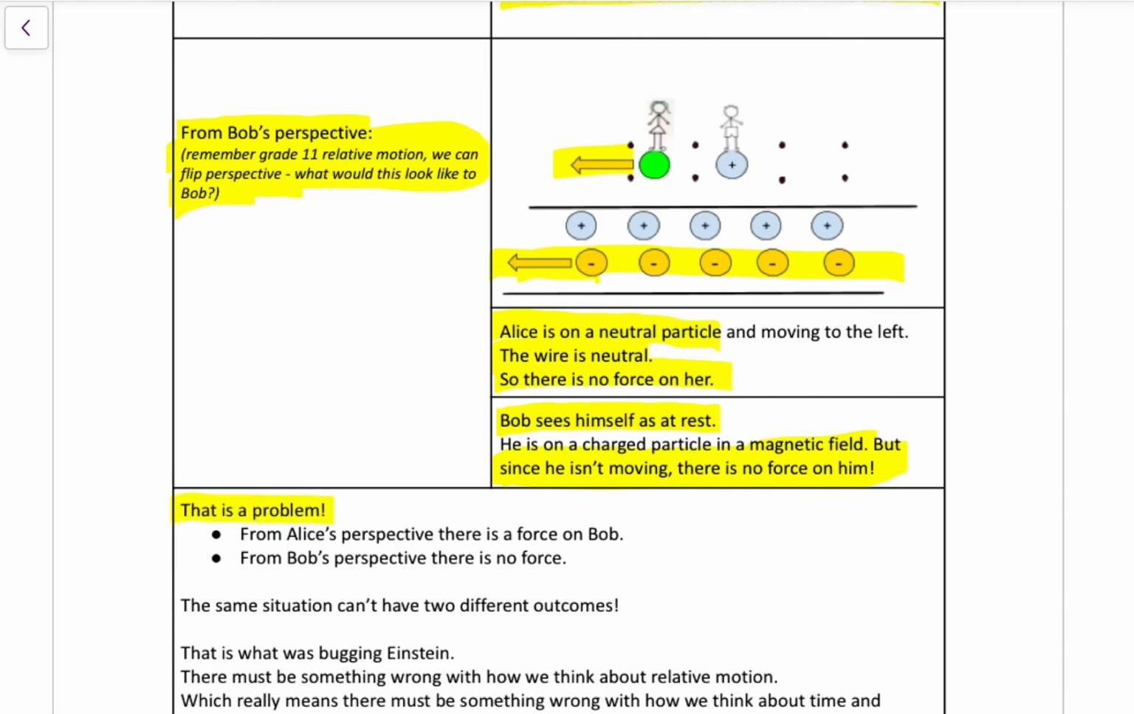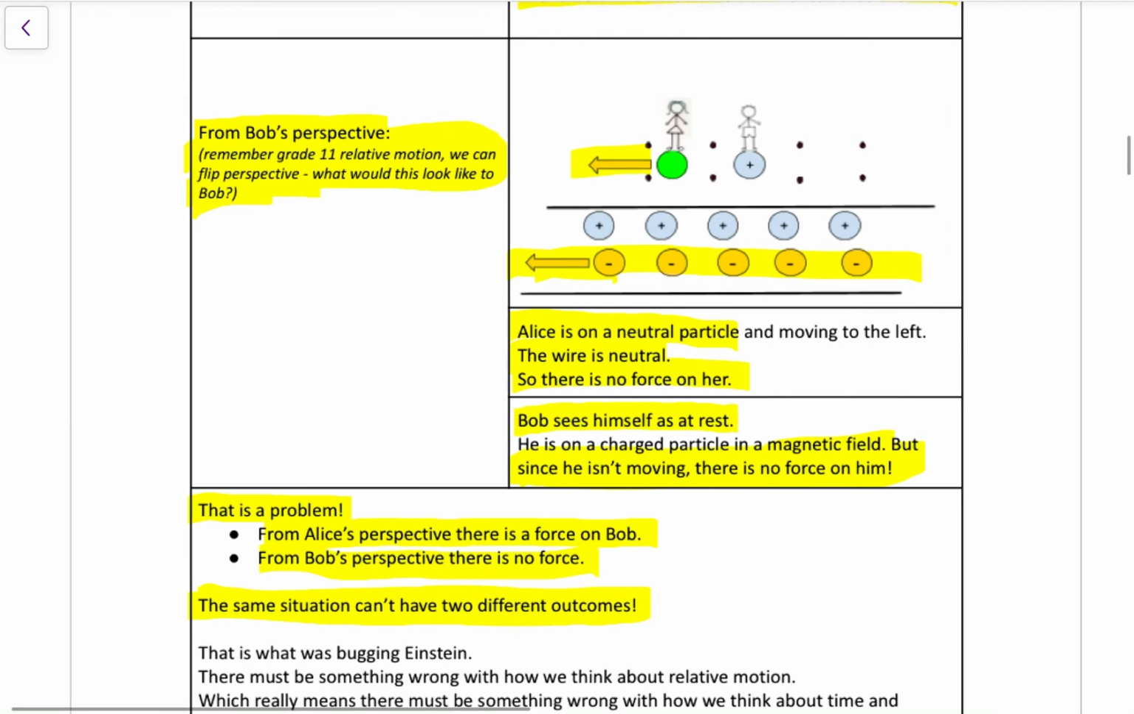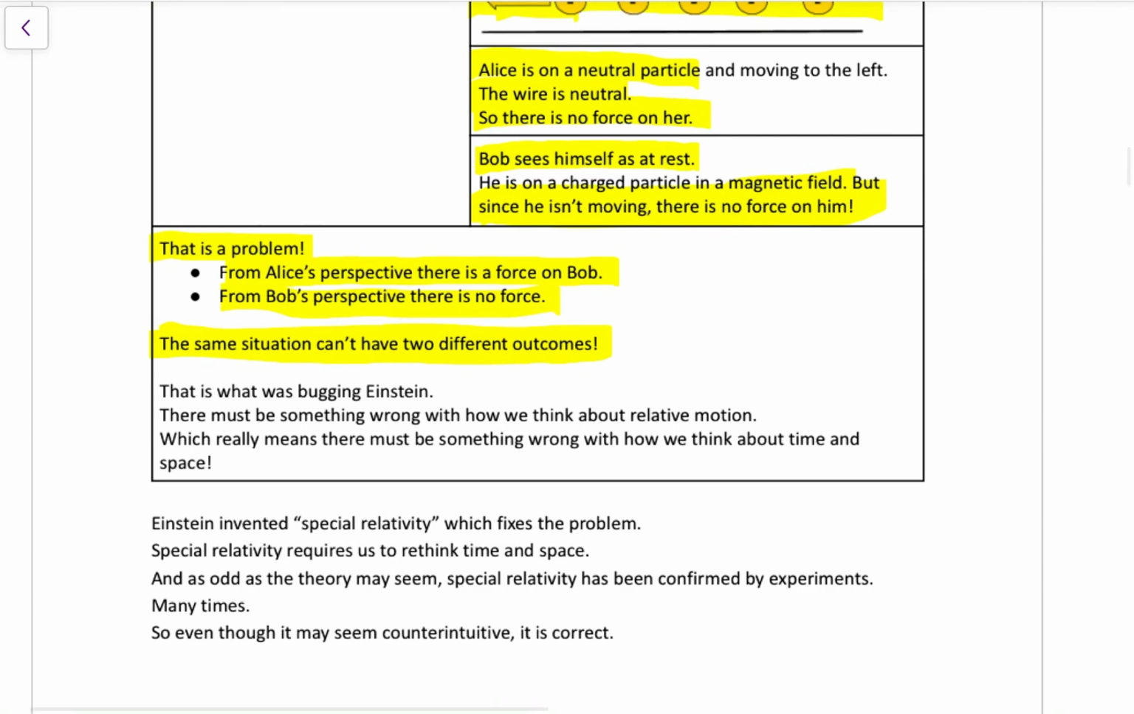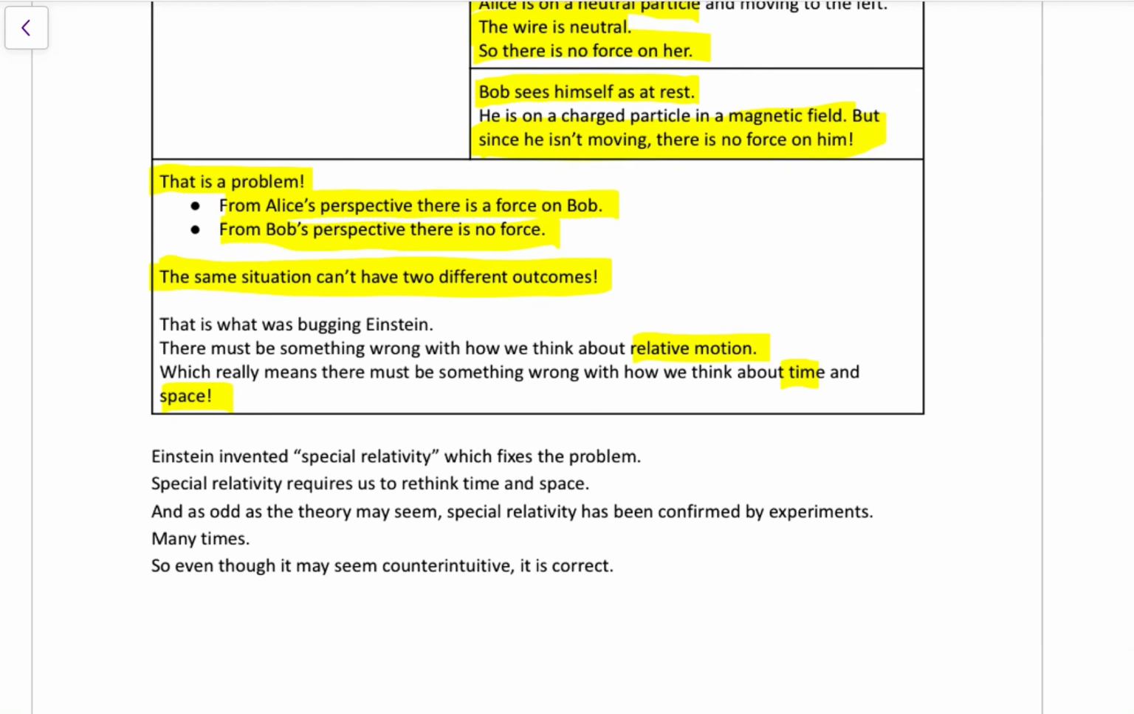That's the problem. Relative motion shouldn't lead to completely different outcomes. From Alice's perspective, she saw a force on Bob. From Bob's perspective, he didn't see a force on himself. We can't have one situation leading to two different outcomes. That's what was bugging Einstein. There must be something wrong with how we think about relative motion. There must be something wrong with how we think about time and space, because we shouldn't be getting two different outcomes. So with this riddle in his mind, Einstein literally invented something called special relativity.